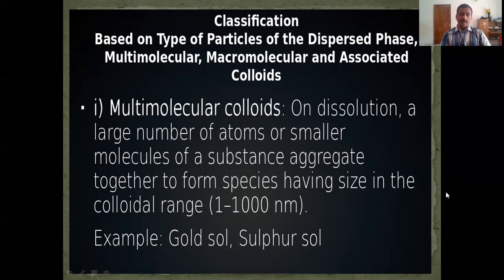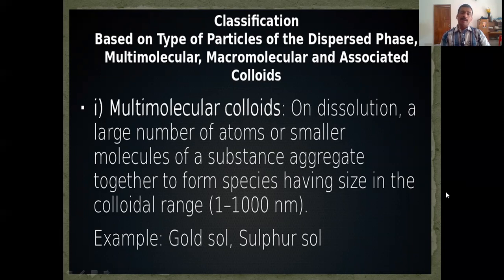What is meant by multimolecular colloids? One colloidal particle is obtained by the combination of a large number of molecules. Molecular size will be less than 1 nanometer, but when it forms a colloidal solution, many such molecules combine to form a particle of colloidal size, that is, between 1 and 1000 nanometers.